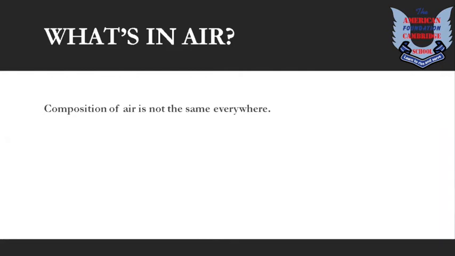Okay, so composition of air is not exactly the same everywhere. It changes a little from day to day and place to place. Here I'm going to give you an example. Just compare two areas of Karachi. One is Gulistan-e-Johar, let's say, and the other one is Korangi, right? You can see that the Korangi area consists of lots of different types of industry, such as the food industry or pharma industry.